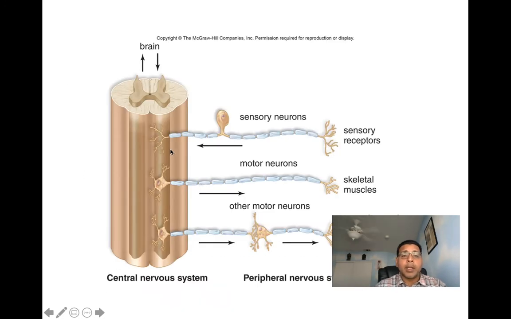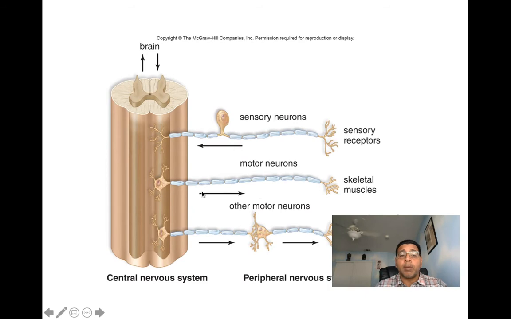First we can see we've got our spinal cord communicating with the brain, and the brain communicating with it, and they make up our CNS, our central nervous system. Everything outside of it is our peripheral nervous system. First we have our sensory neurons, which are responsible for sending information to the CNS, as that arrow points out. These neurons have their cell body outside of the CNS, so that cell body is in the PNS.